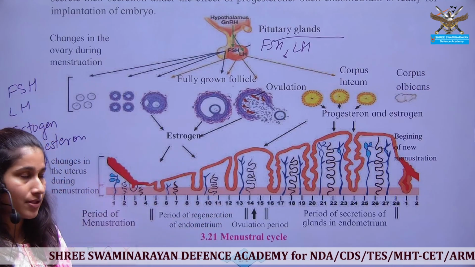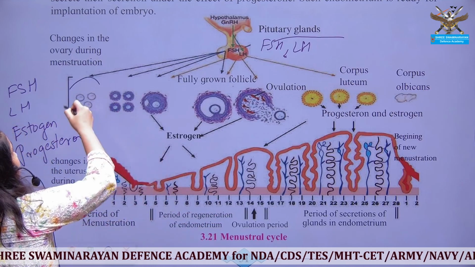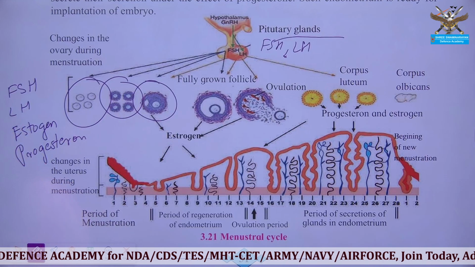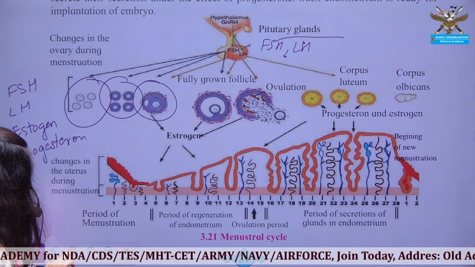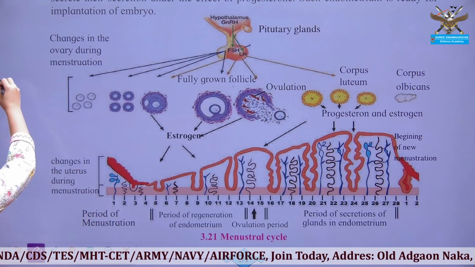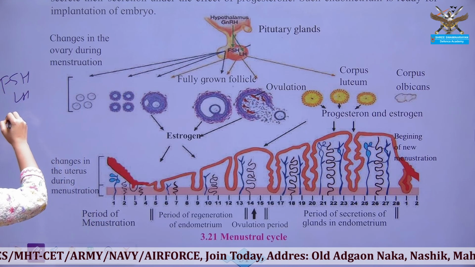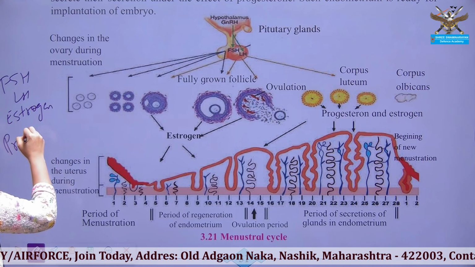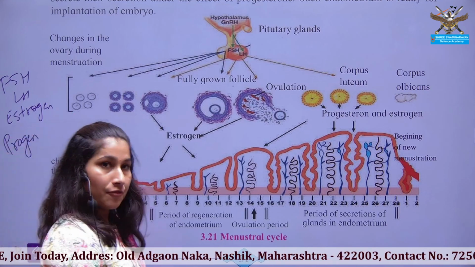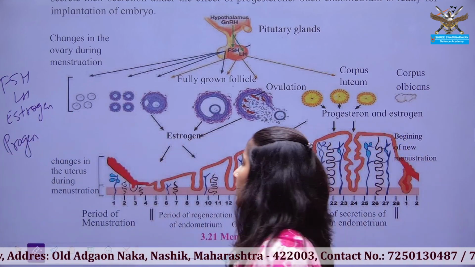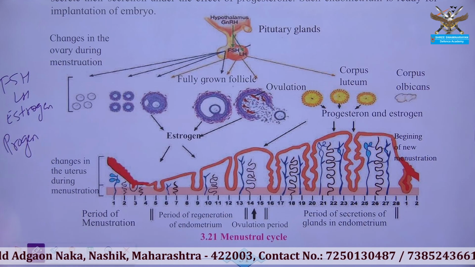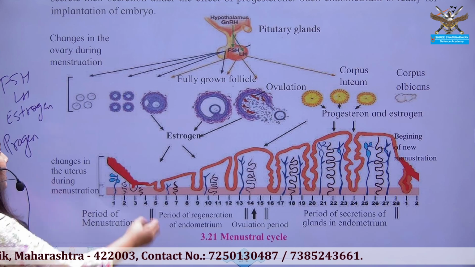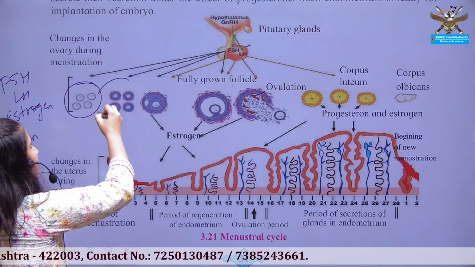Whenever the egg is formed, at early stages this egg is developed in the follicle. What changes will you see in the female reproductive part? When the pituitary gland releases FSH, follicle stimulating hormone, it starts the development of the follicle.